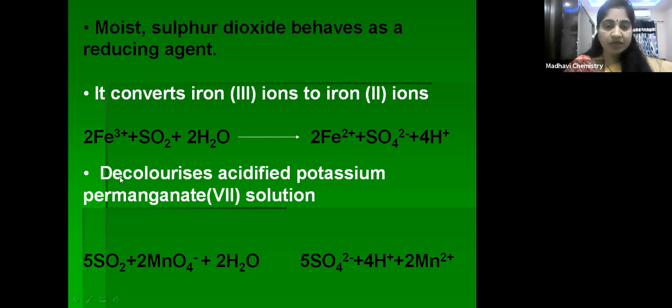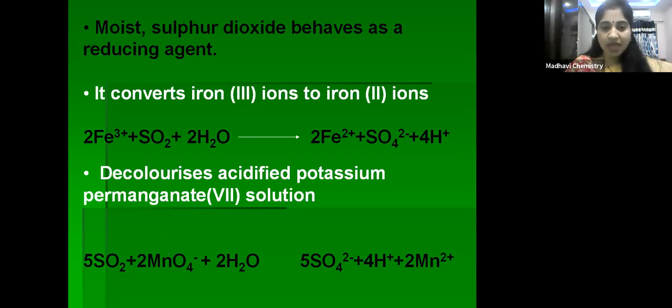Next one, it decolorizes acidified potassium permanganate solution. In potassium permanganate, KMnO4, we are considering only the MnO4- ions. When sulfur dioxide reacts with potassium permanganate, it decolorizes it.